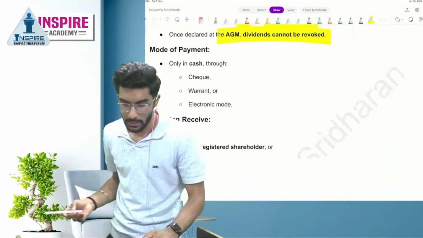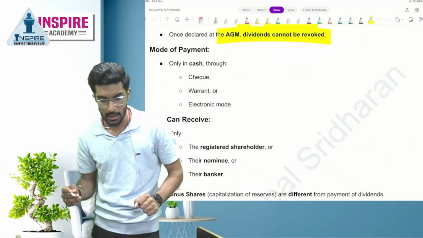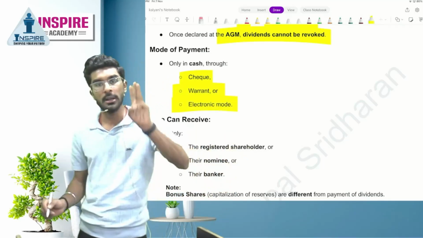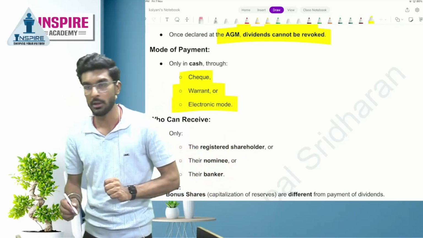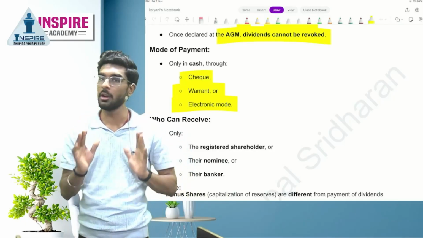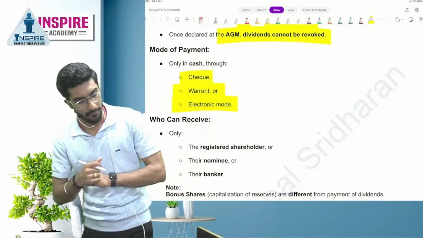Perfect. Now, what are the modes of payment of dividend? Number one is cheque. Number two is warrant. Number three is electronic mode. So, three ways of making payment of dividend. Number one is cheque. Number two is warrant. Number three is electronic mode. Yes or no, people? Perfect.